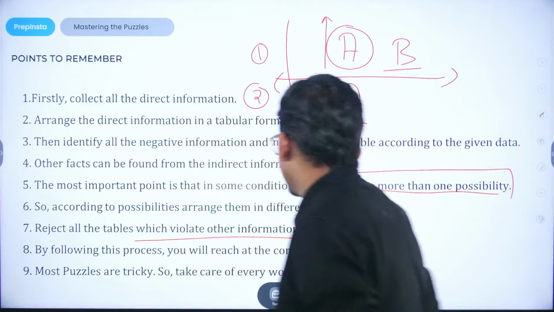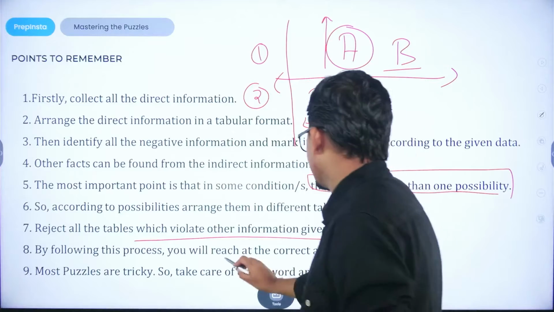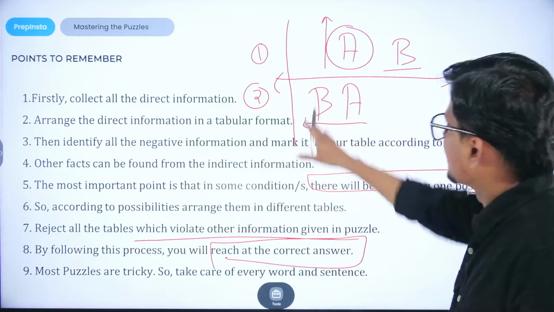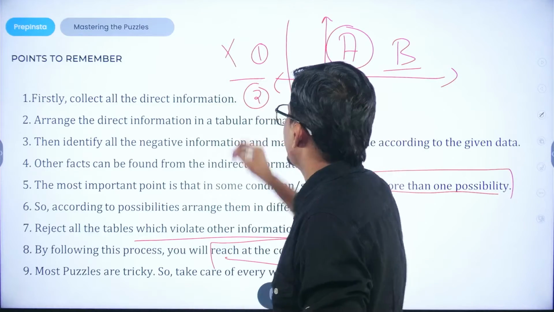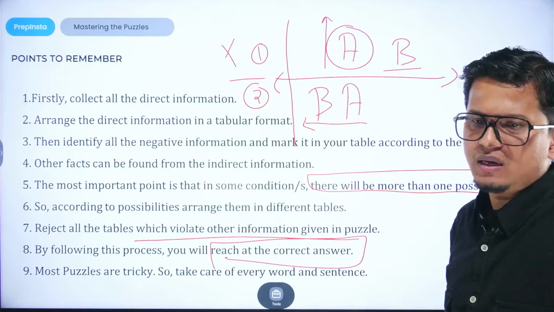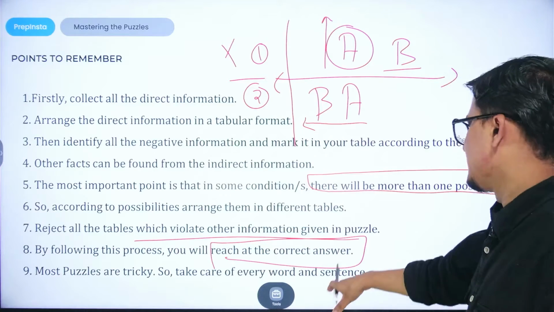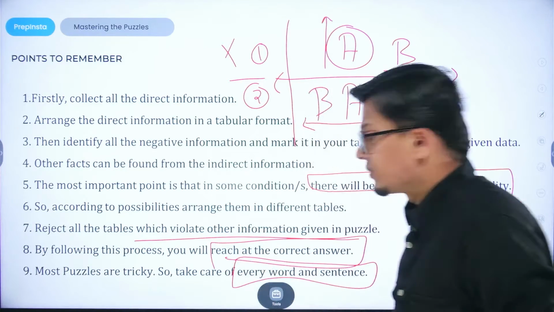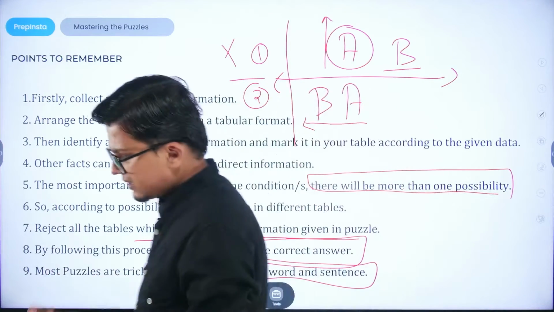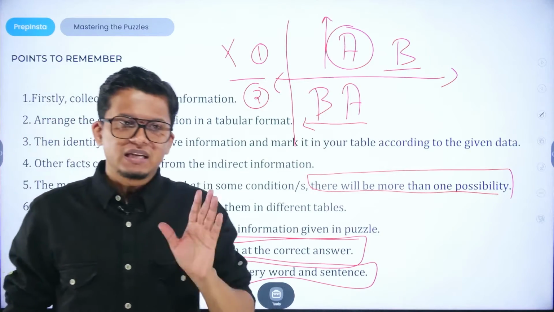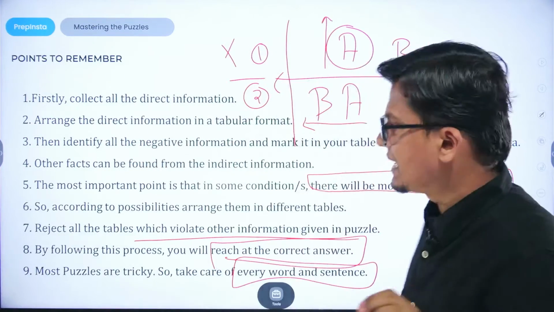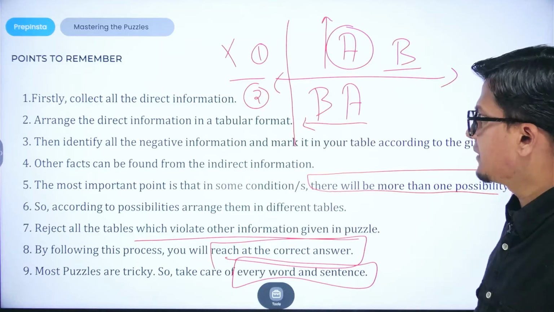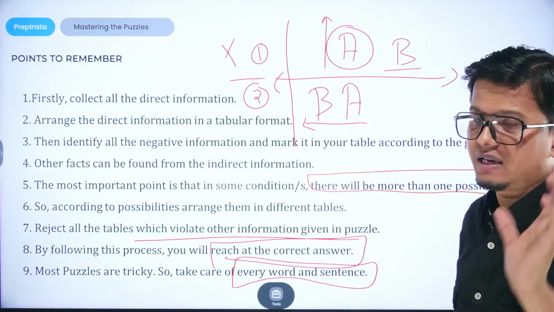Reject all the tables which violate the other information. By following this process, you will reach the correct answer, right? So at last, there could be a scenario where one of the possibilities will be cancelled out, and we will reach the correct answer. Most puzzles are tricky, so take care of every word and sentence, right? Your syntax, your comprehension of language should be very crystal clear. You should have a good understanding of the English language. Your memory should be good. Your concentration while you are reading throughout the puzzle should be very crystal clear.